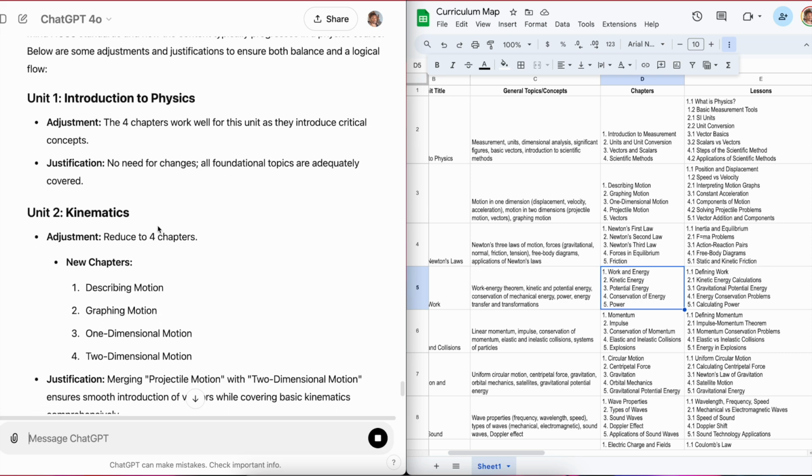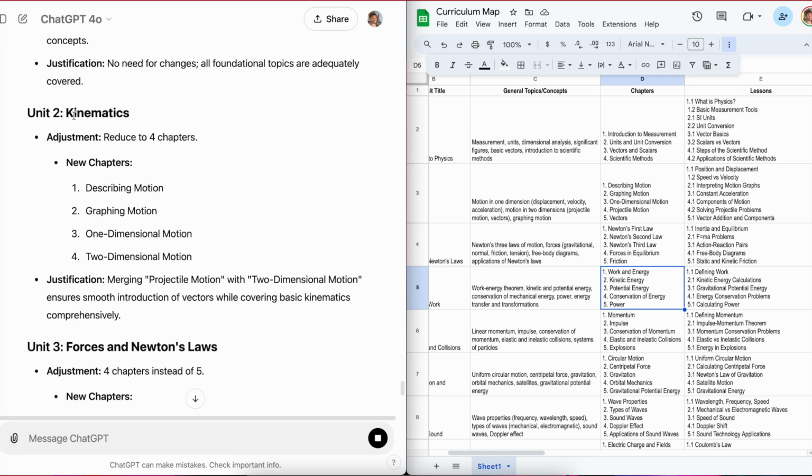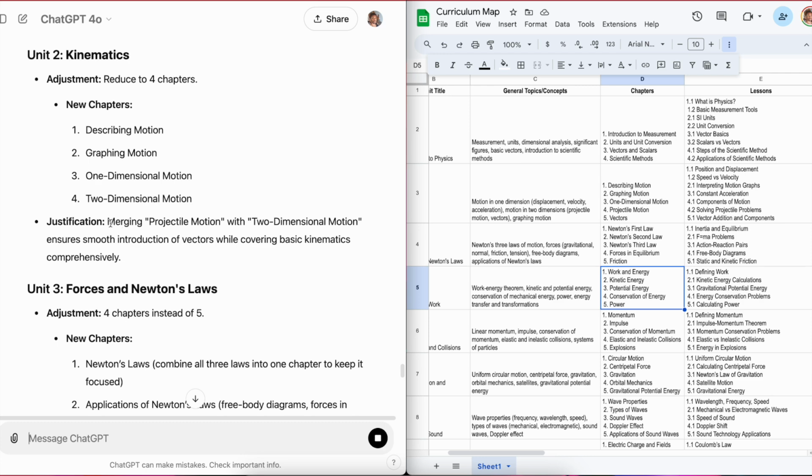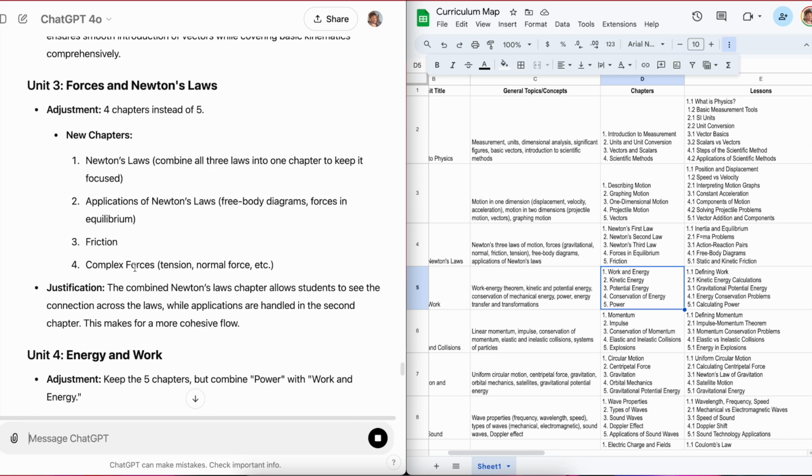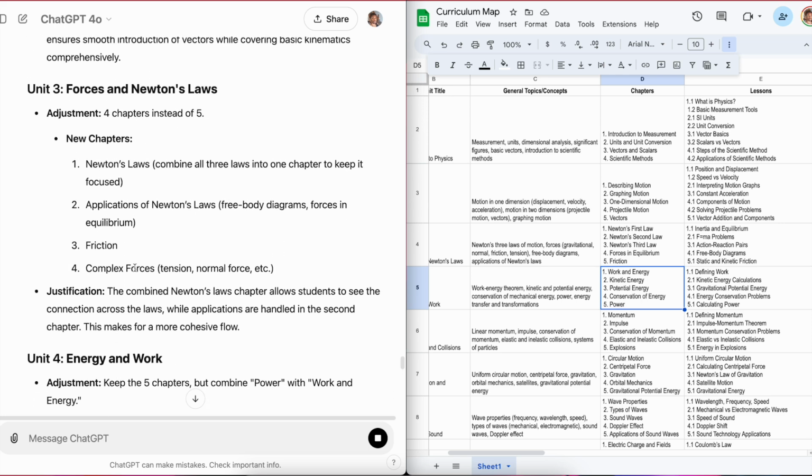No need for changes to the foundational units. So it's thinking about the kinematics unit. It's like, let's reduce this to 4: motion, graphing, 1-dimensional, 2-dimensional. Then it even provides a justification. Merging projectile motion with 2-dimensional motion ensures smooth introduction of vectors while covering basic kinematics comprehensively. So, it's going through, making those adjustments, and thinking through it logically. And you can accept or reject whatever you want.